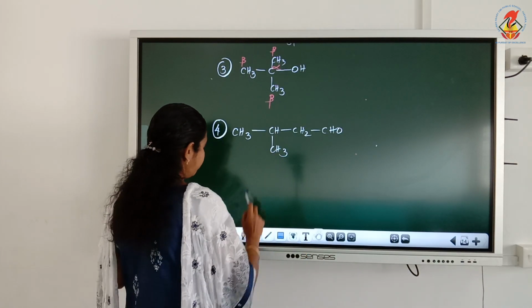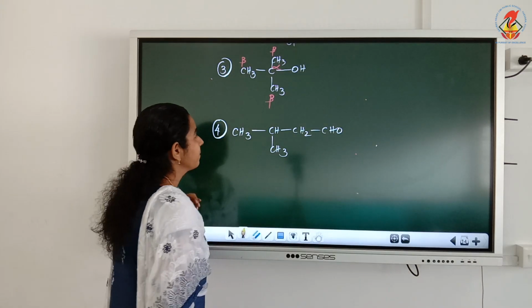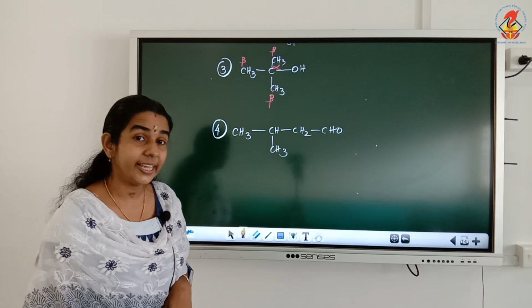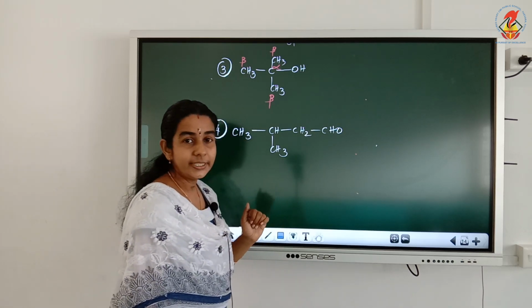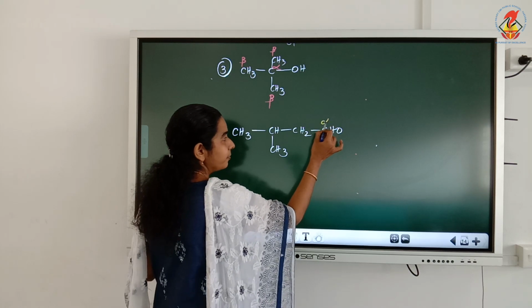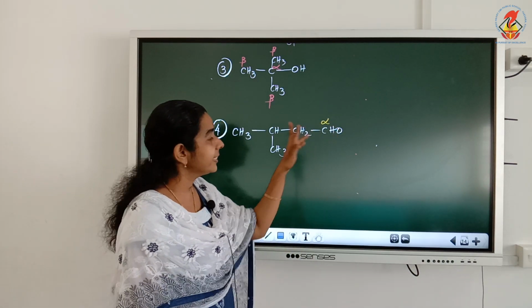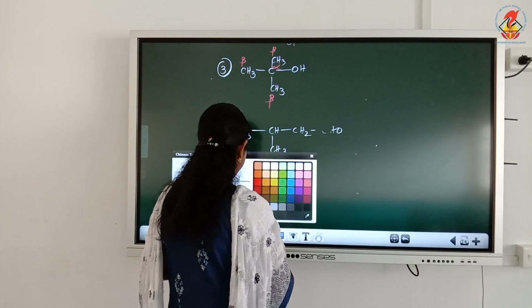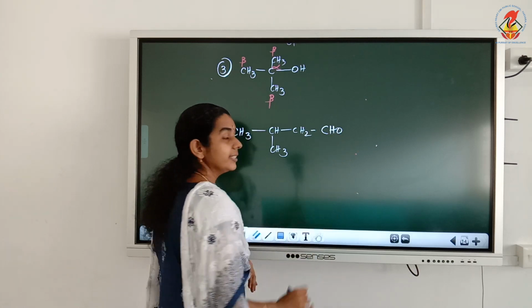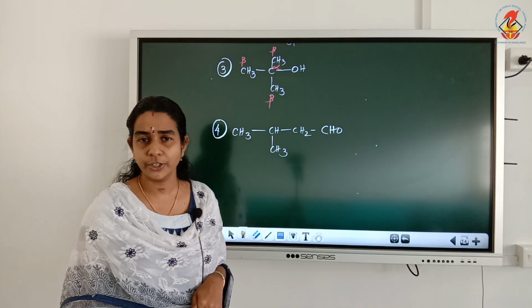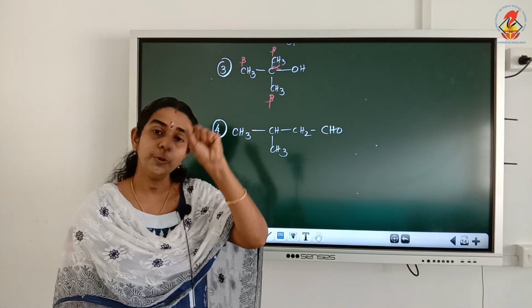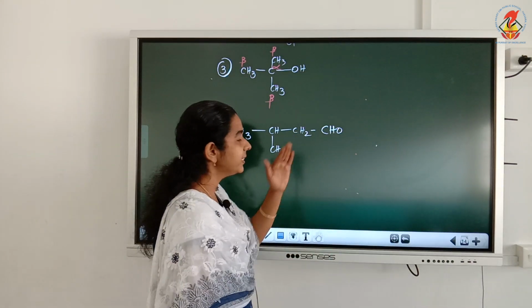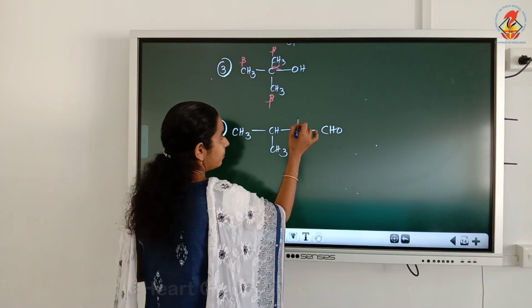Now see the next example. They have given the fourth example, which is the functional group present here? Yes, CHO. So by mistake, don't mark the CHO carbon as alpha, because CHO is the functional group. It is a carbon containing functional group. Whatever it is, the carbon attached to the functional group is the alpha carbon. So here, the functional group is CHO, so the carbon attached to CHO is alpha.